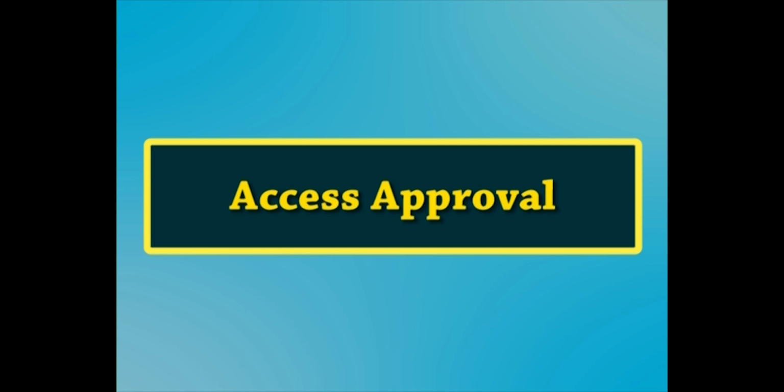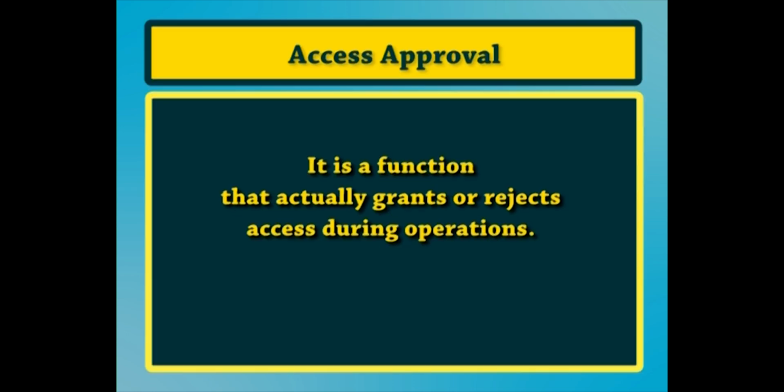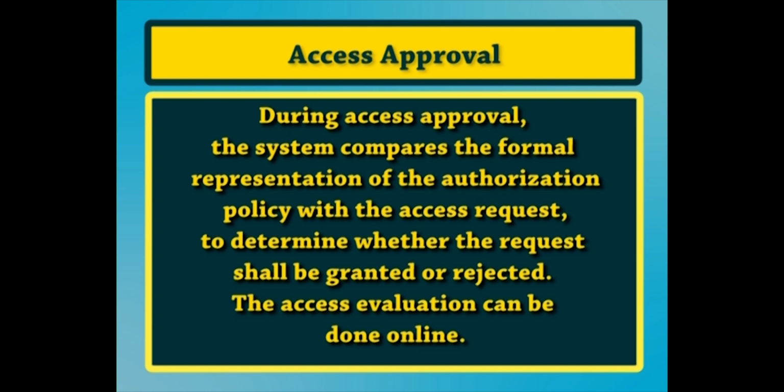Next is access approval. Access approval is the function that actually grants or rejects access during operations. During access approval, the system compares the formal representation of the authorization policy with the access request to determine whether the request shall be granted or rejected. The access evaluation can be done online.